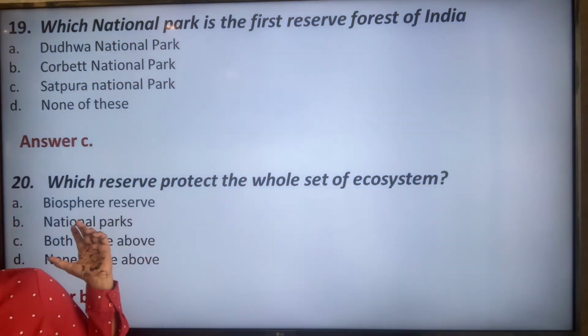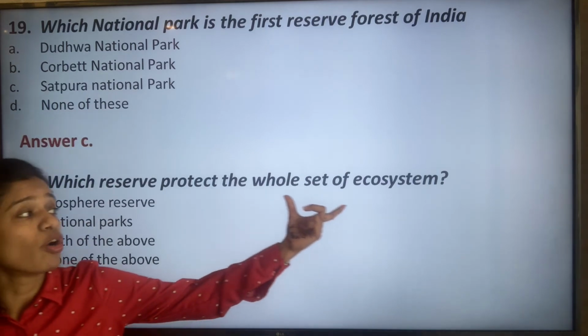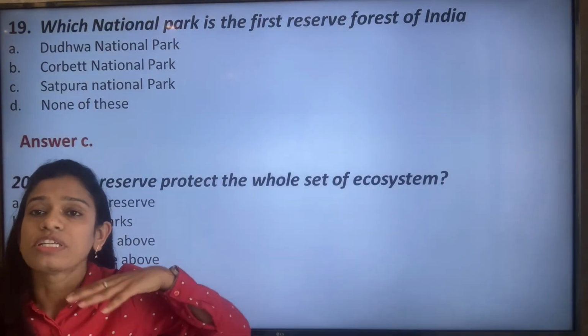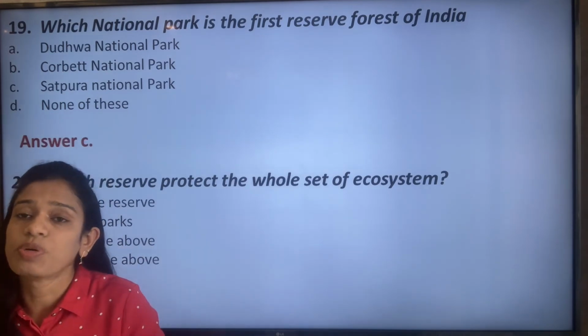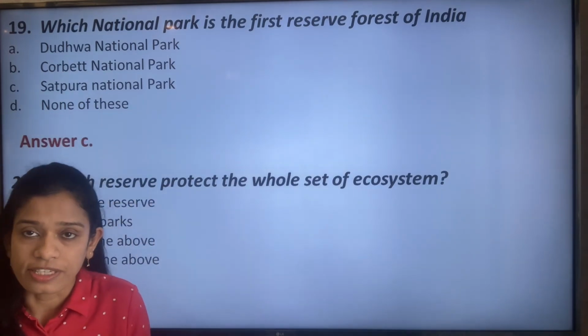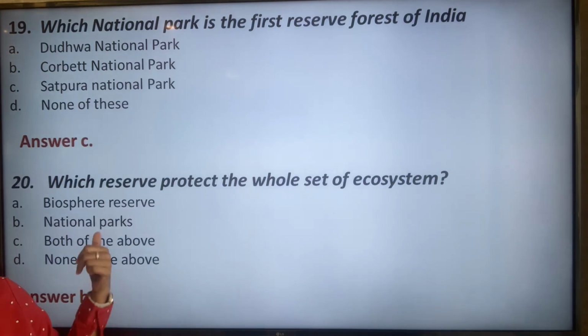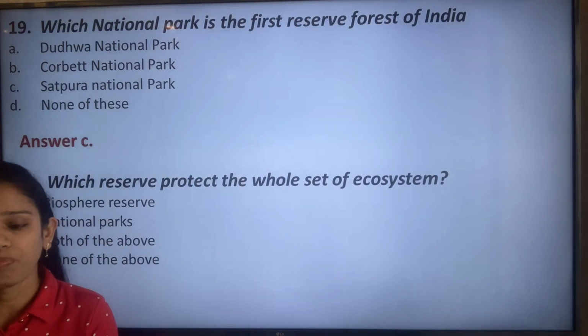An ecosystem not only consists of the living beings but also of the non-living things. So the correct option is option B, that is national park.